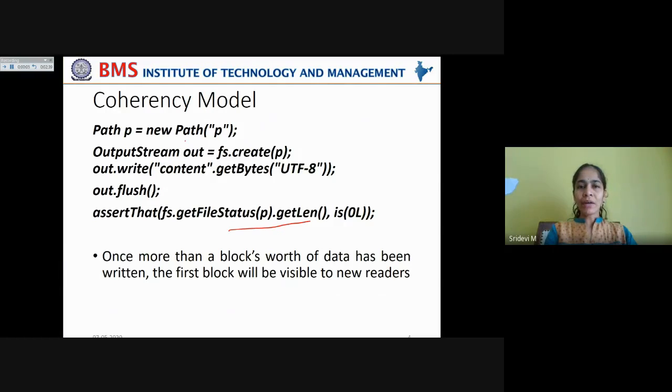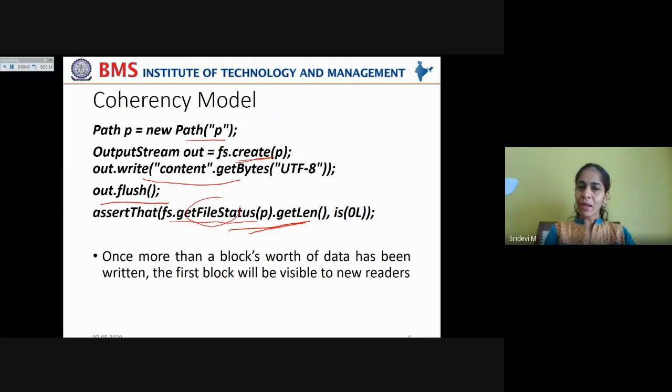We are creating a path object and creating a new file with that path object and linking it to the output stream. And we are writing the contents to the file by using the write method. Now you are using the out.flush method in order to flush the data that is accumulated to be written onto the file that is created. Now you are trying to check the file status, whether the data is written to the file or not. For that you are using the FileSystem getFileStatus method.